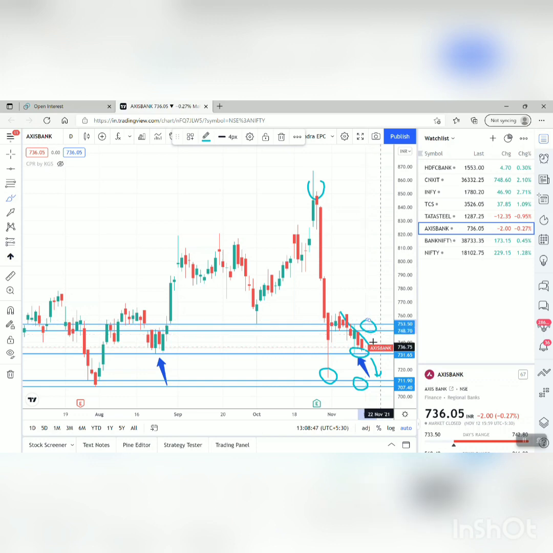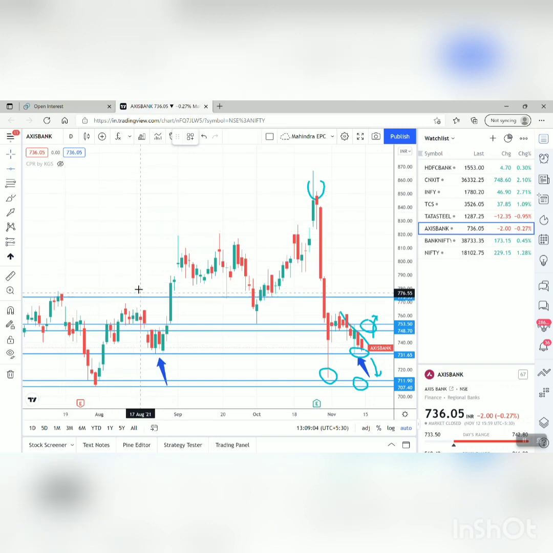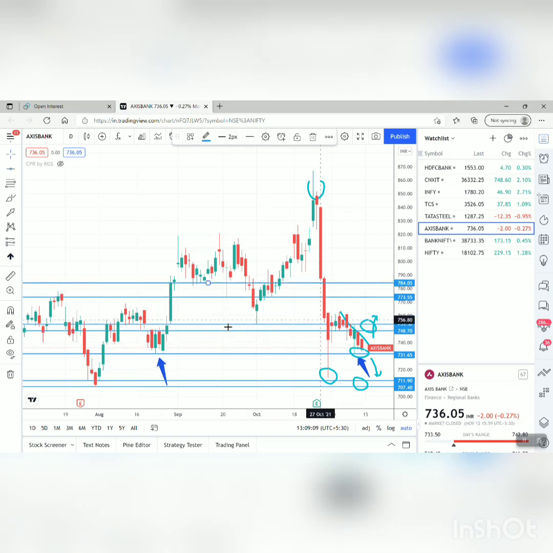Okay, so if anything goes above this 753, 755, definitely that will be a blind buying opportunity for me, and in that case I will look for a target of this one, 775. Okay, and above that 780, 790 also, this area 785. Okay, so in this case what will be my trade in Axis Bank?